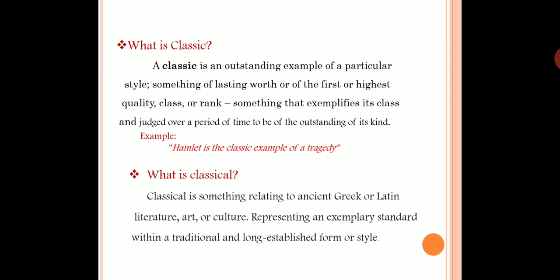Then what is classical? Classical is something related to ancient Greek or Latin literature, art or culture, representing an exemplary standard within a tradition and long established form or style. So when you say classical, it represents a tradition, a tradition of exemplary standards. So those standards, when we talk about them, are called classical.